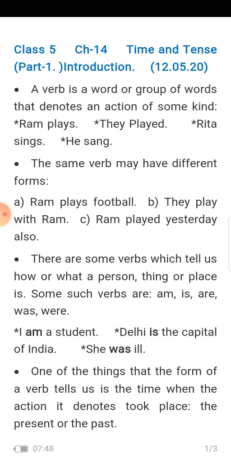Delhi is the capital of India. She was ill. See, am is showing now. Still now it is going on. But was means it was worked. She was ill, but now she is not ill. So these things tell us about the tense, about the time, that this work is still going on now, but was is not going on. It was stopped. The work was over. One of the things that the form of a verb tells us is the time when the action it denotes took place, the present or the past.